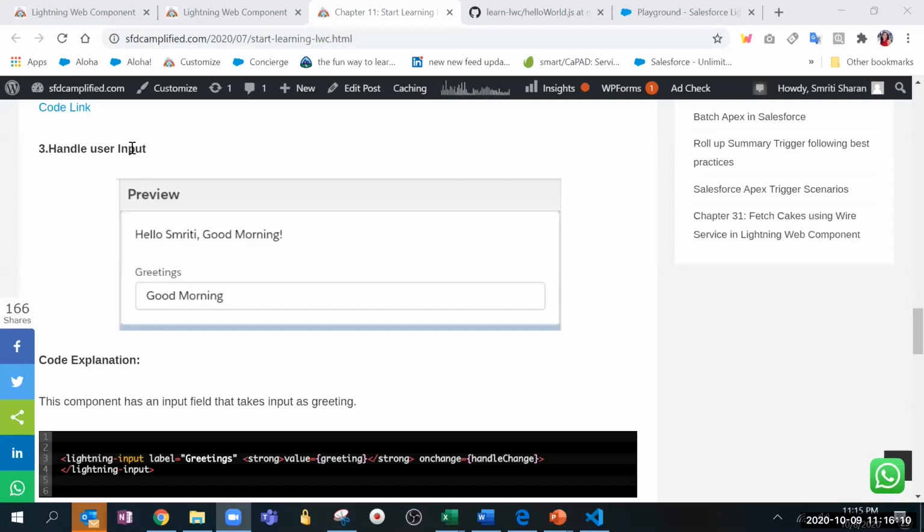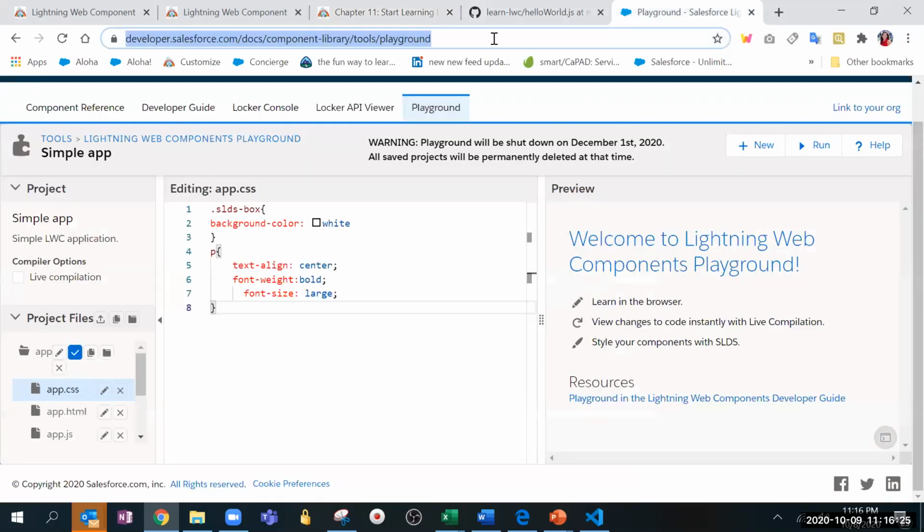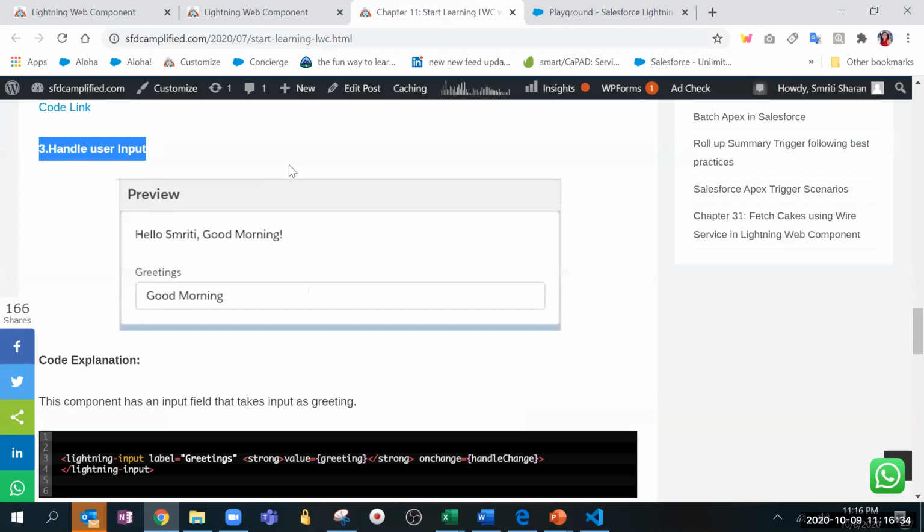Were you able to open the playground? Yeah, Smriti shared the link. Okay, can you share the screen then? Let everyone follow, because I'm not sure if everyone is familiar with the playground. Just open this link and do the code here. Let them have 5 minutes to try it once, and then whoever is ready will run the code and show it.